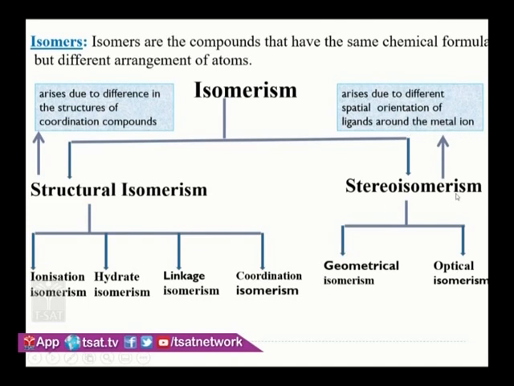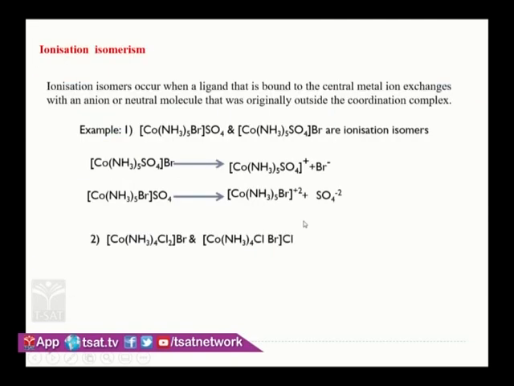So that is stereoisomerism. Here structural isomerism is further classified into ionization isomerism, hydrate isomerism, linkage isomerism, and coordination isomerism. Stereoisomerism is again classified into geometrical and optical. So let us see one by one. First, we will see ionization isomerism.